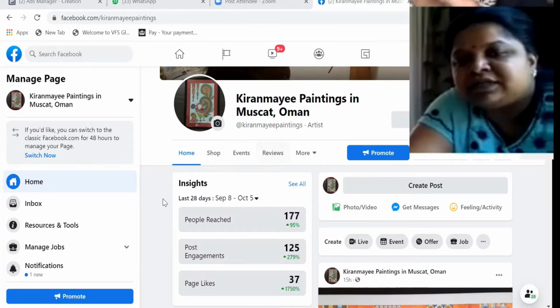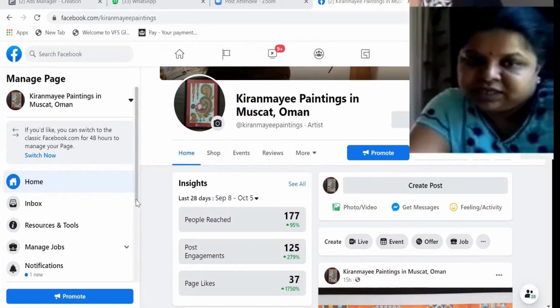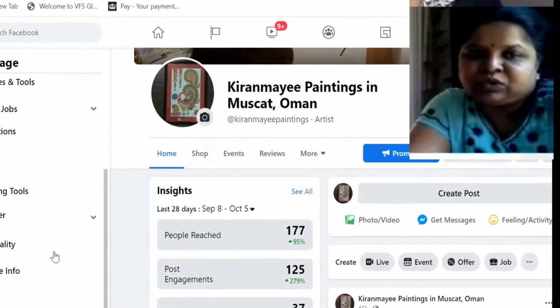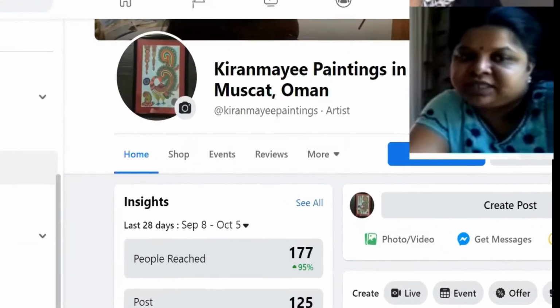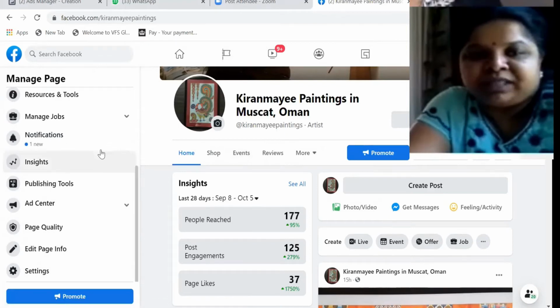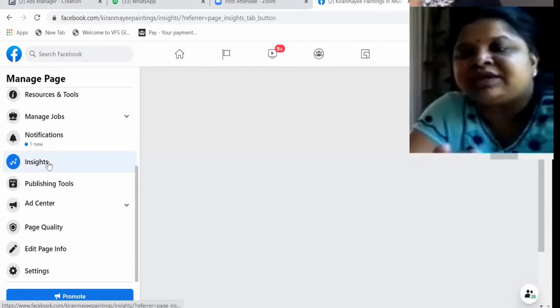And then to go to this page insights, either you can see it on the news feed, like how it is there on my news feed, or you can go to this left hand menu and then scroll down, and then here you can see these insights and bring it up.